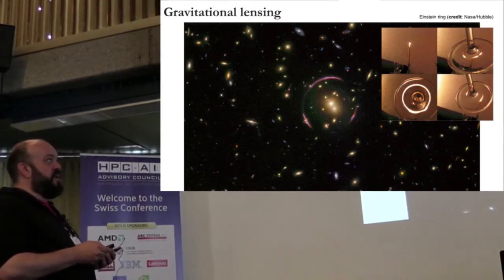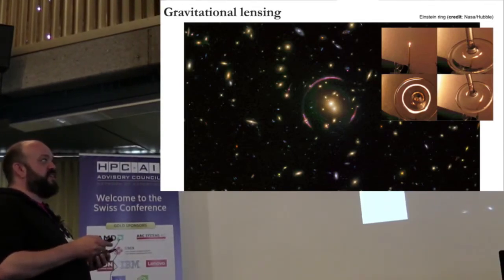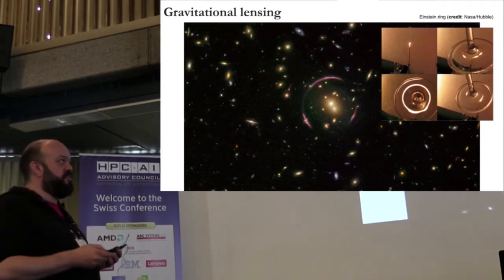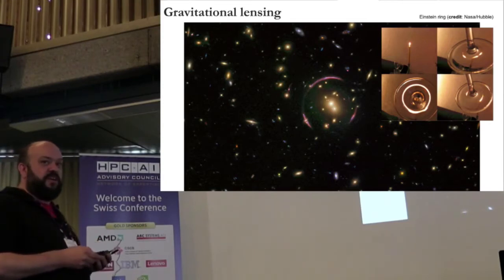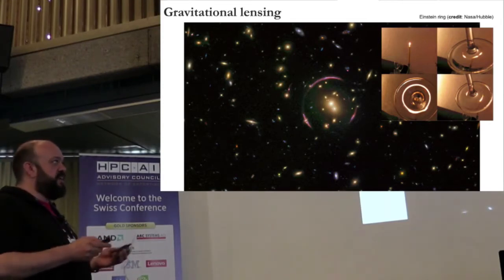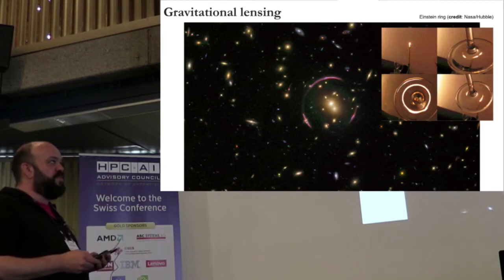You have an object that's emitting, a star or a galaxy or something, and its light goes through some kind of lens in space, and the light is refracted.